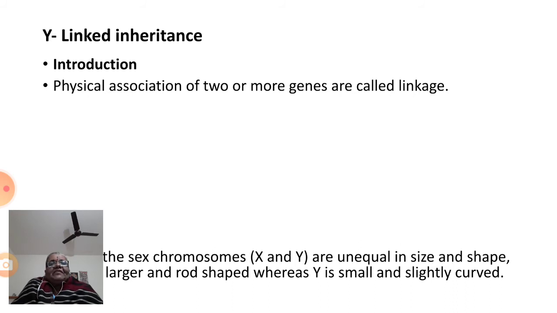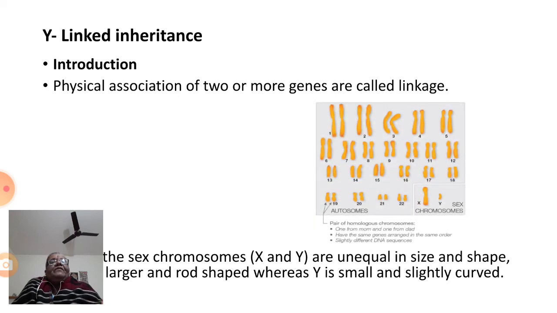Y-linked inheritance. Physical association of two or more genes is called linkage. Then you can see the karyotype of humans. This is the normal karyotype of a normal human being. And since you find one X chromosome and one Y chromosome, invariably this is the karyotype of a male.